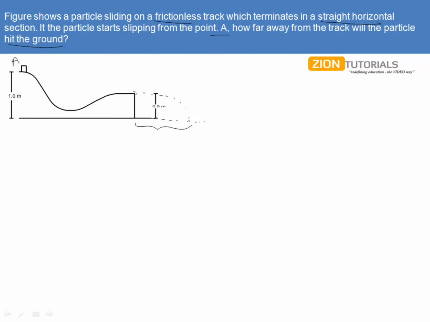So we can say it is a projectile motion after this track. If we somehow manage to find the velocity V of this projectile here, then we can simply calculate the distance needed in the question. And they have also given us the heights at the final position and the initial position, that is A and B both, if we take this point to be B.